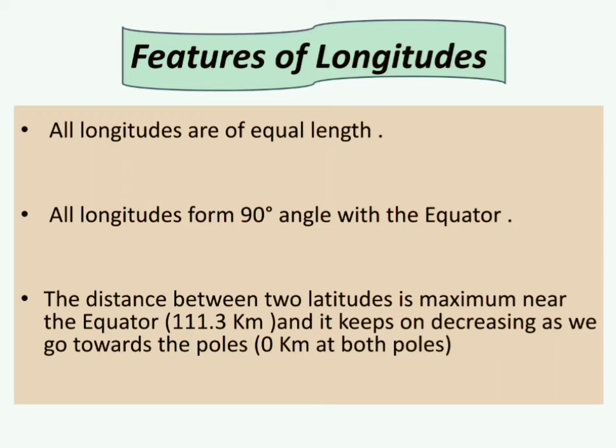See, these lines of longitude are at maximum distance on the equator, and the distance between them is 111.3 kilometers. But as we move from the equator towards the poles, the distance between these longitudes goes on decreasing and it becomes 0 kilometer at the poles, or in other words, the lines of longitudes meet at poles.